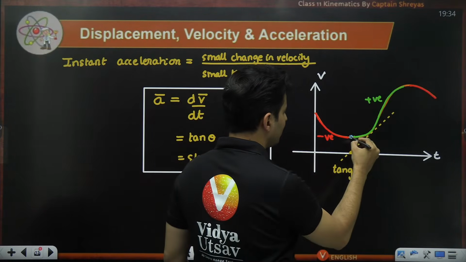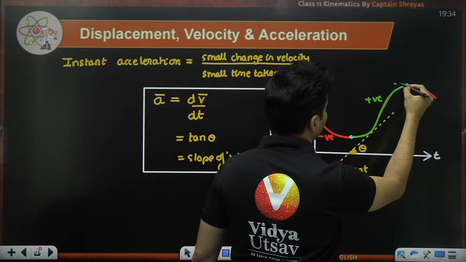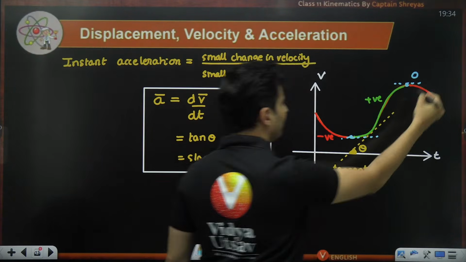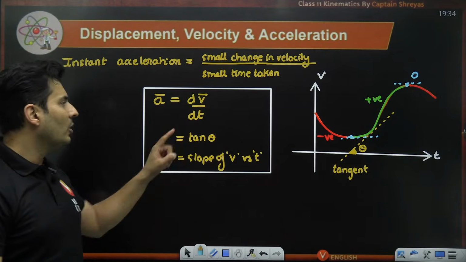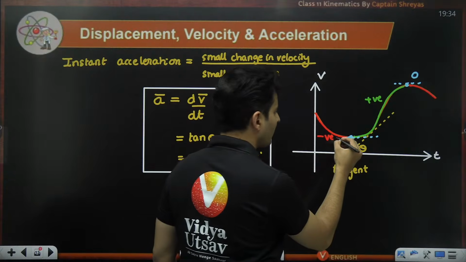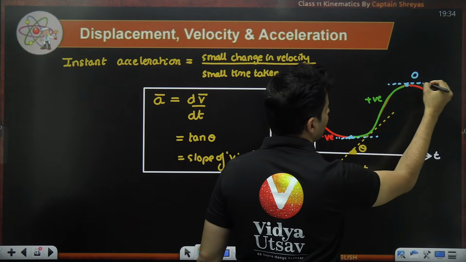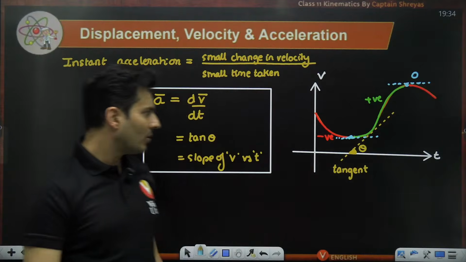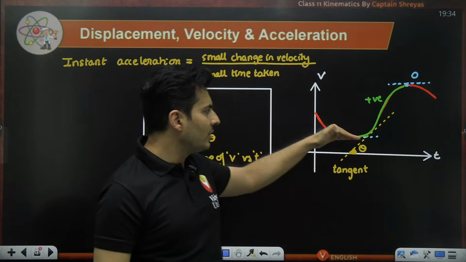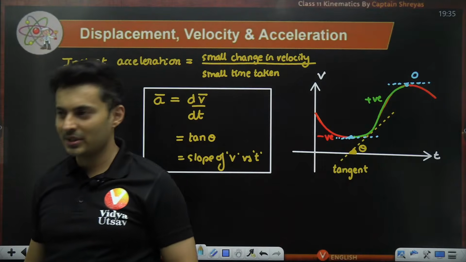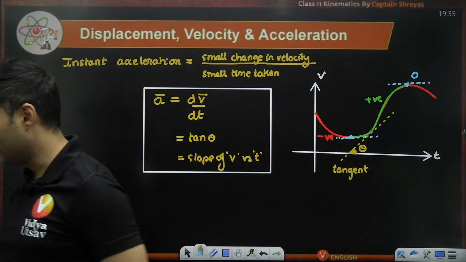Whereas if somebody draws something here or here, the tangent drawn will be horizontal, so the graph will have zero slope or zero acceleration at this location, or even at this location. So acceleration is zero. So negative slope, zero slope, positive slope, zero slope, negative slope. That's how it goes. That's how you can find the acceleration.